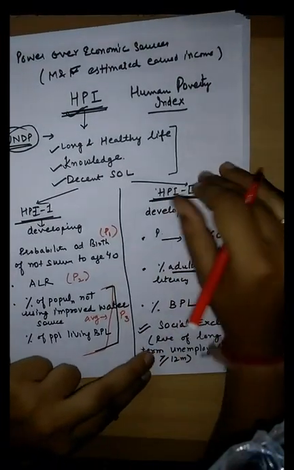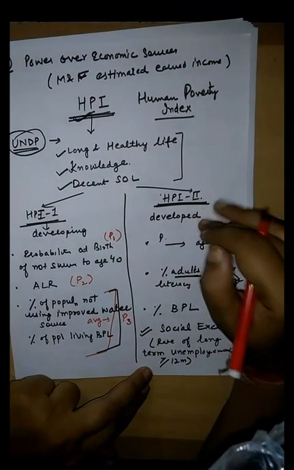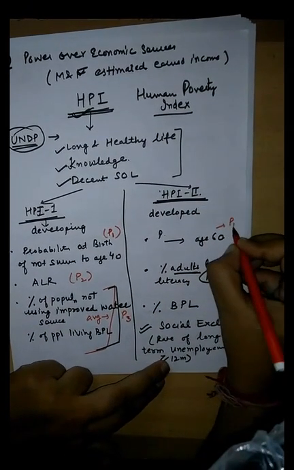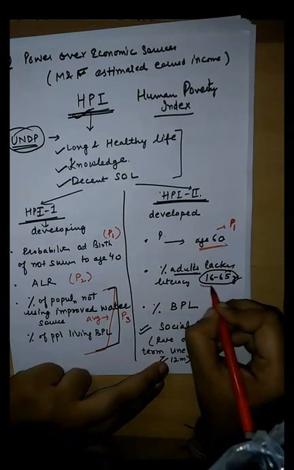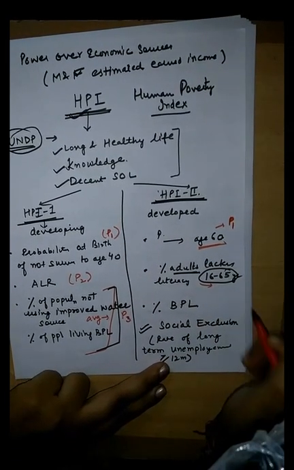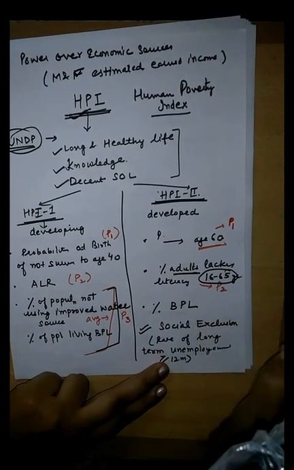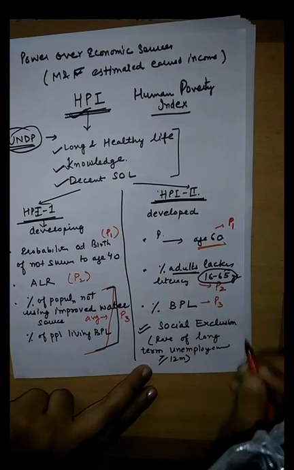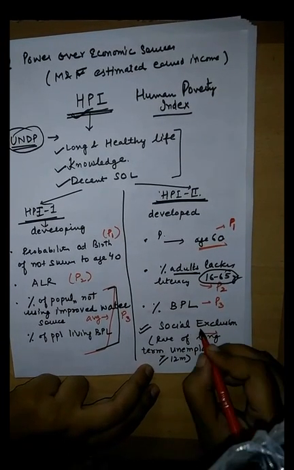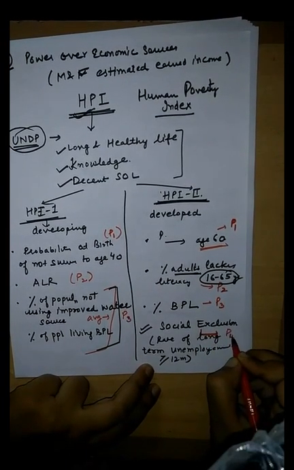Similarly, when we calculate HPI for developed countries, the probability of not surviving to age 60 is P1. Then the percentage of adults lacking literacy is P2, the percentage of people below poverty line is P3, and socially excluded people are P4.